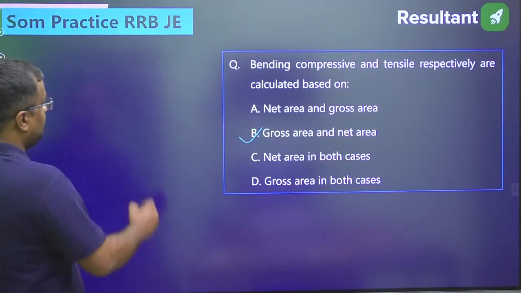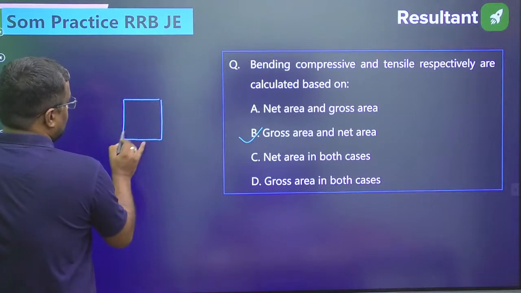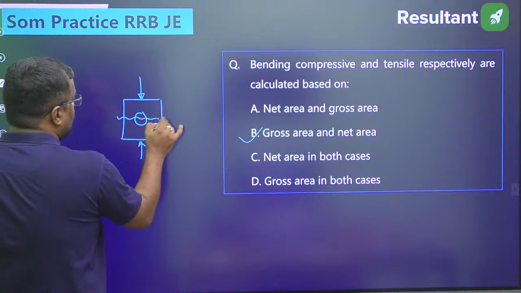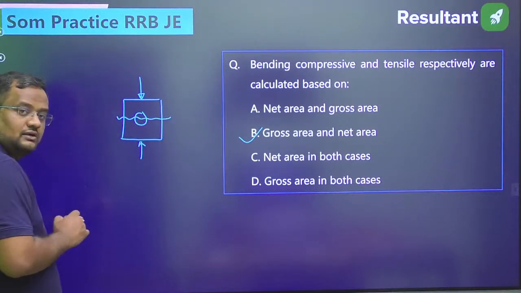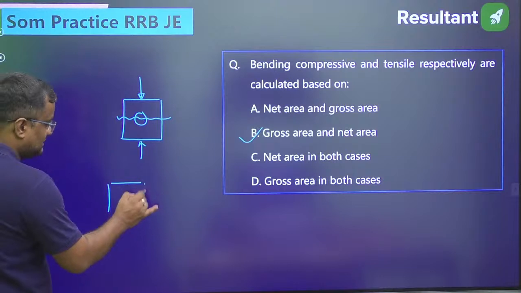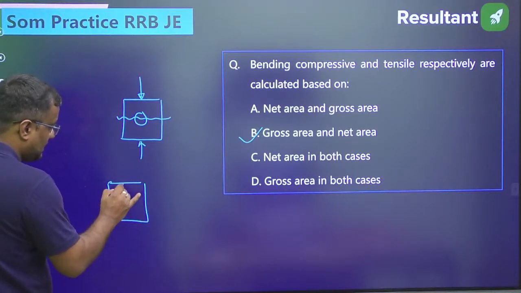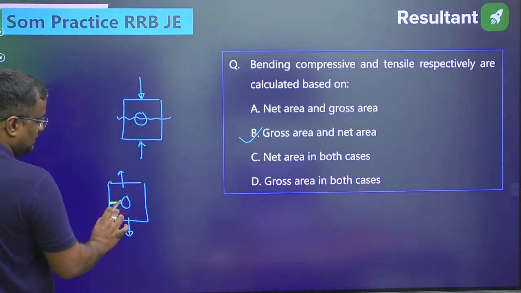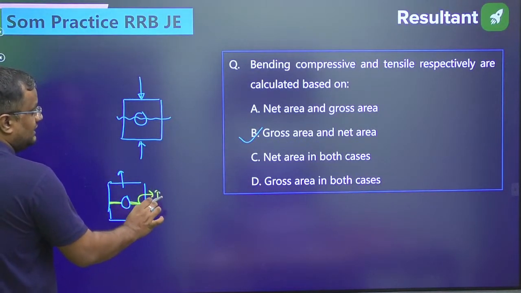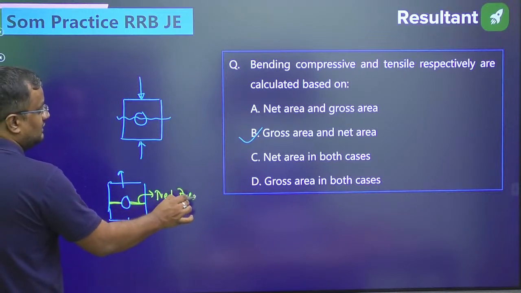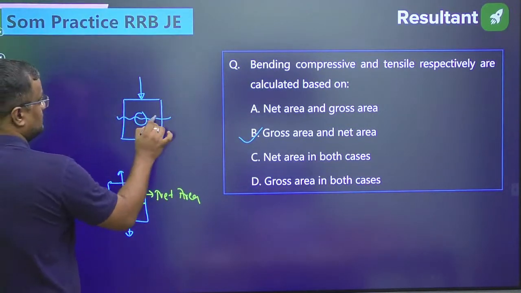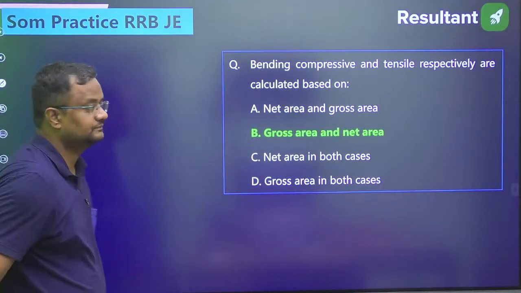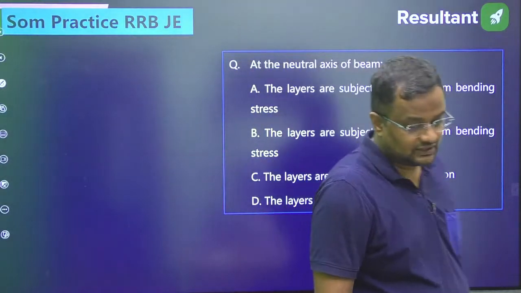Let me again tell you, suppose this is a material and this is a hole. When you are doing a compression, then the whole of the area is resisting the load. But when there is a hole like this and you are applying tension, only the net area, whatever is available, is taking care of the load resistance. This is the gross area.